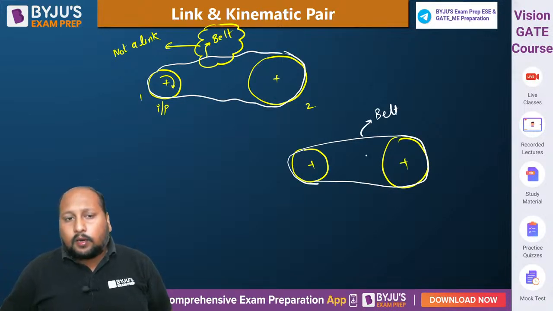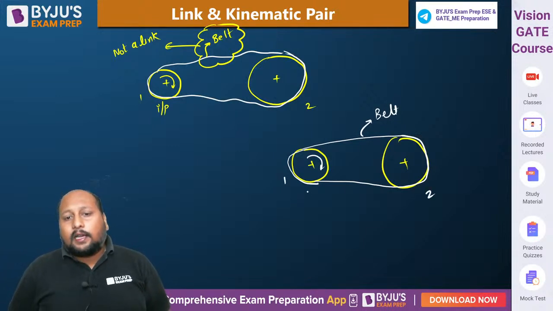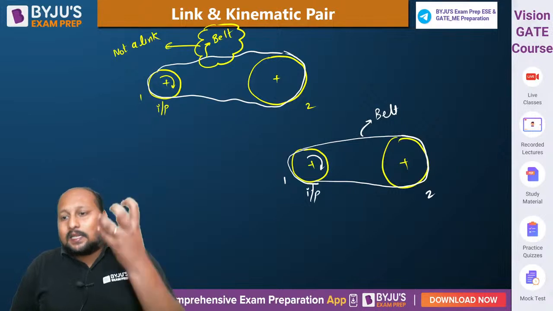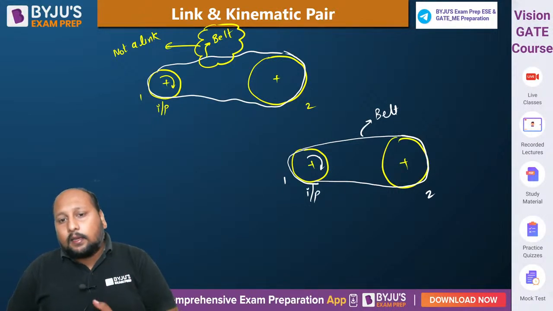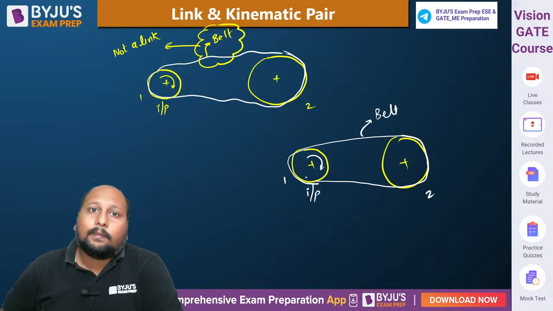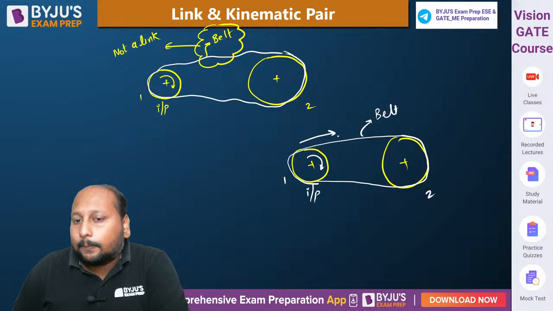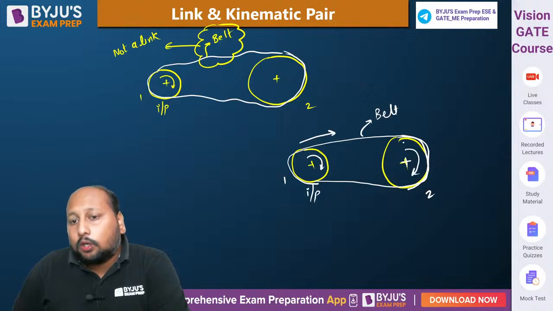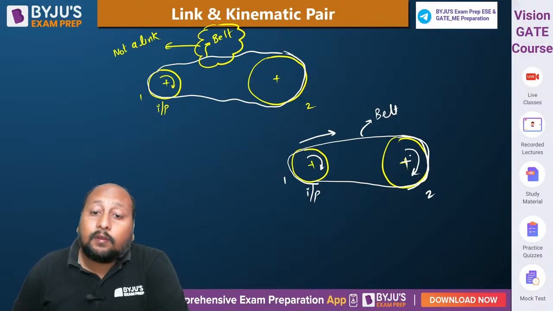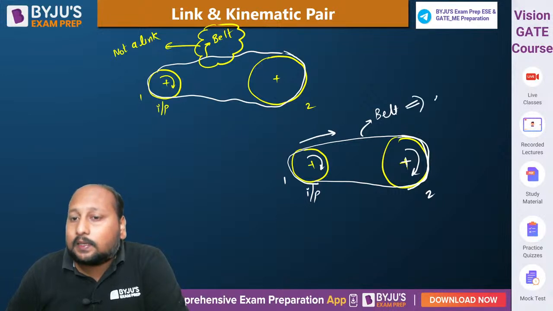If you provide input to wheel number 1, then because of the resistant nature of this belt, whenever we give input to link number 1 or wheel, due to the friction there will be power transmission to the belt, and because the belt is stiff, there is a relation between the belt and pulley number 2. Due to that resistant nature, we will be able to transmit power. So in this particular example, the belt will be considered a link.